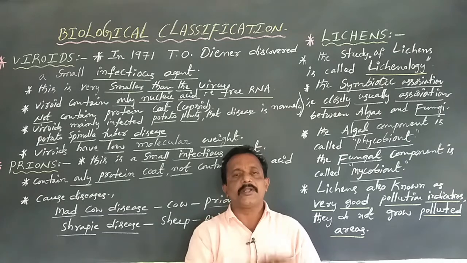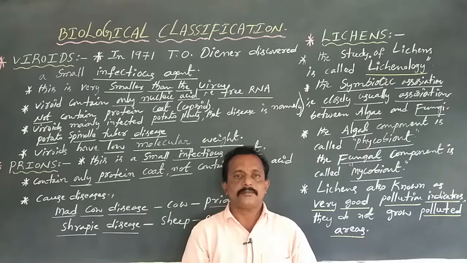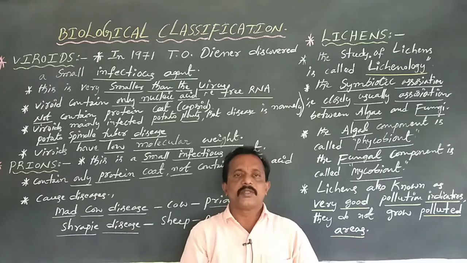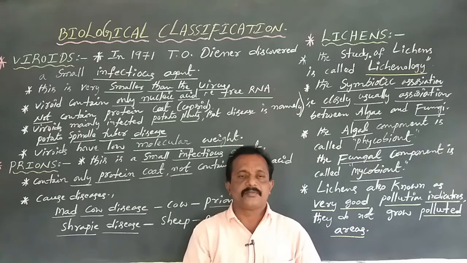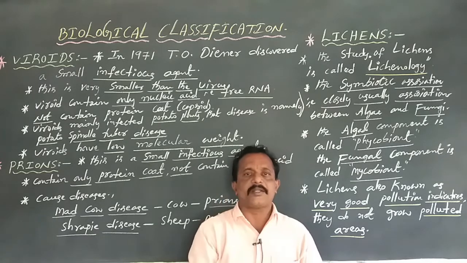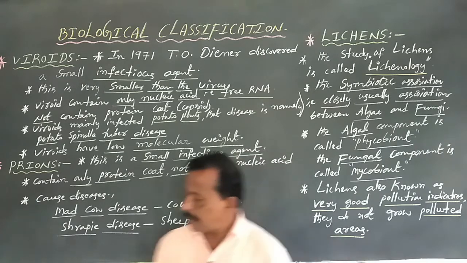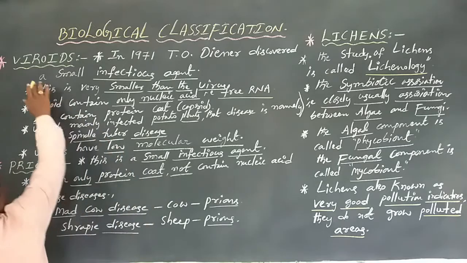This is a very important area. Viroids and prions are both types of infectious agents, very much smaller than viruses. Okay, now, dear students, viroids.